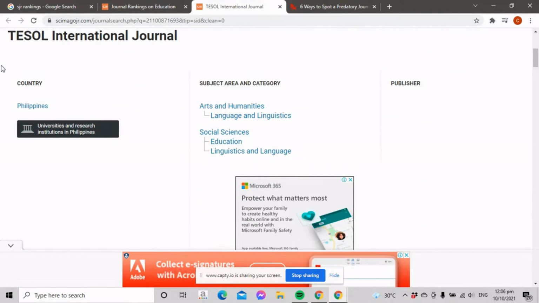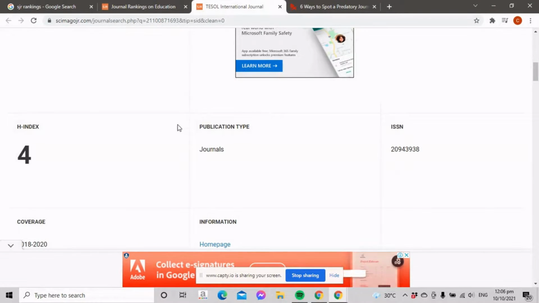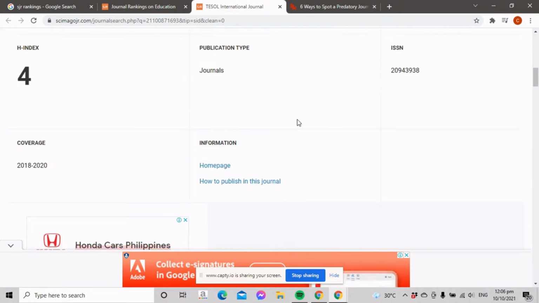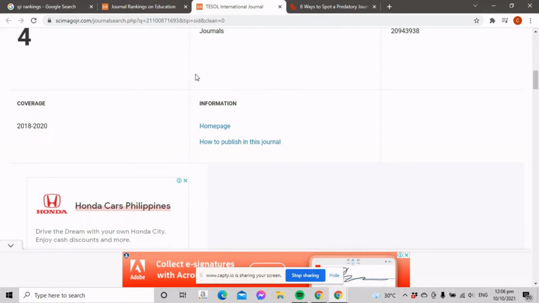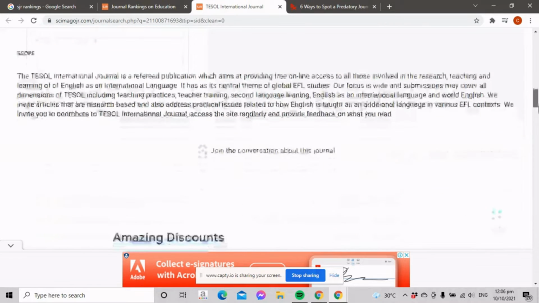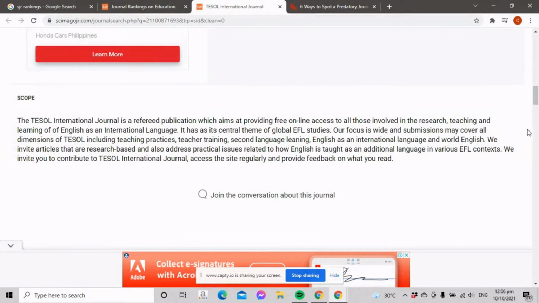Here, you'll be able to see which country it publishes from, the subject area and categories it covers, what publication type, its serial number, its coverage, and its other information like its homepage and how to publish in this journal. As you scroll down, you'll be able to see the scope of this scientific journal. And it's very important that you read the scope of every scientific journal that you're going to publish from.